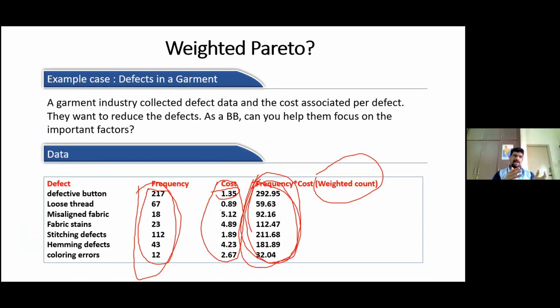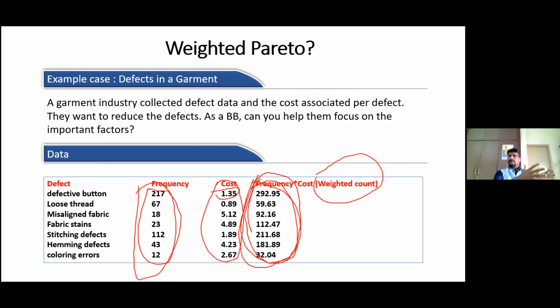See, for example, there is a particular defect which occurs rarely, 2 or 3 times a year, but it may cause 2 lakh rupees revenue loss. But some defects, for example a small breakdown or a minor error, which is happening 10 times a month, is causing a total revenue loss of only 10,000 per year.